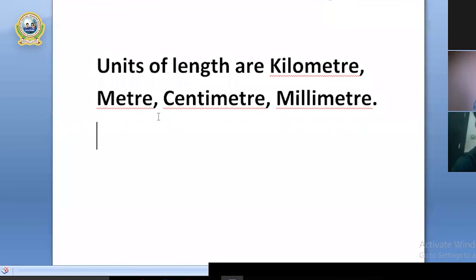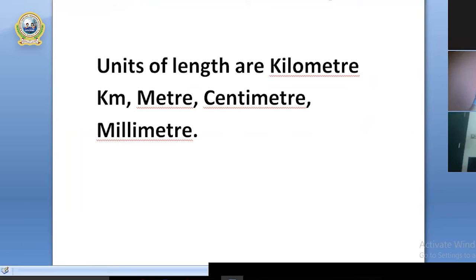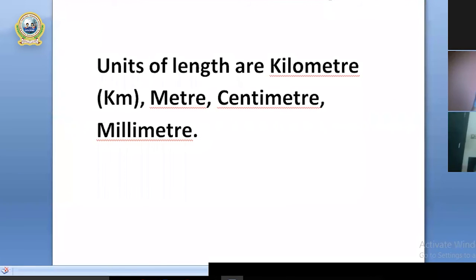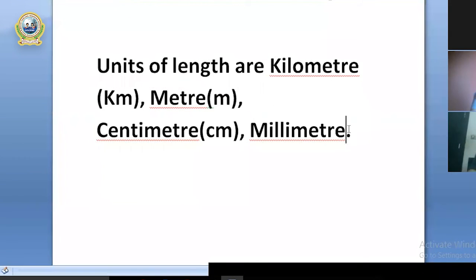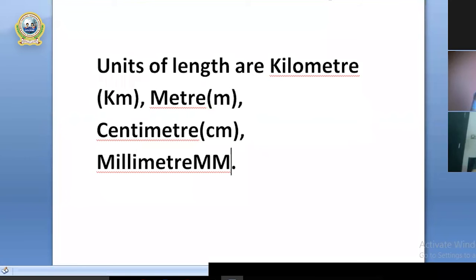Kilometer is usually denoted by km. Meter is denoted by a small letter m, you can see there. Centimeter is denoted by cm, and millimeter is denoted by mm. All right, small letter m. So these are the basic units related to length. Now, how do you convert?